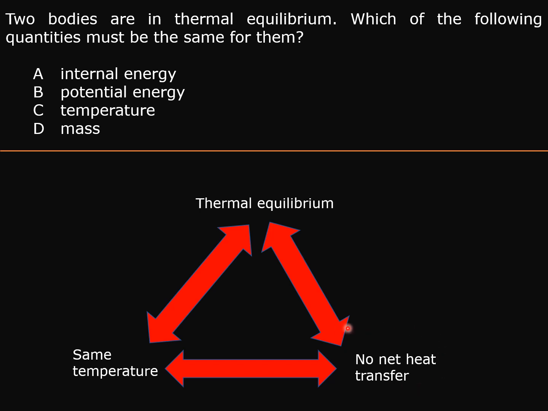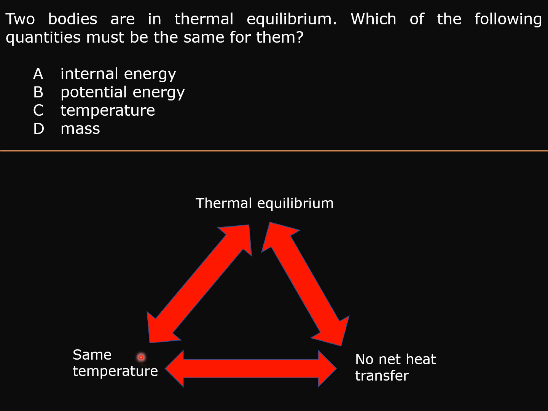If there is no net heat transfer between them, it won't cause any temperature change for these two objects. Initially they can have different temperatures, and due to the net heat exchange, their temperatures will be adjusted until they have the same temperature.